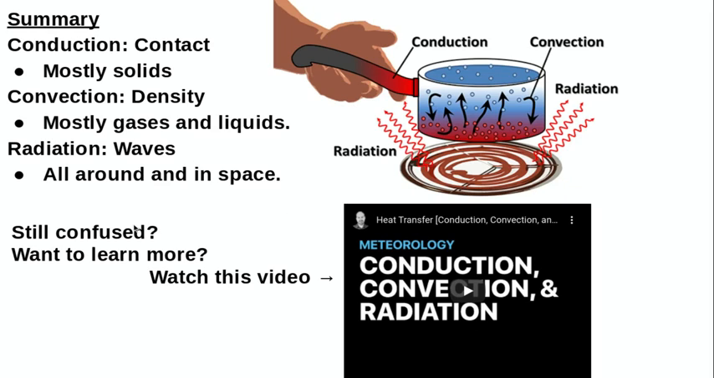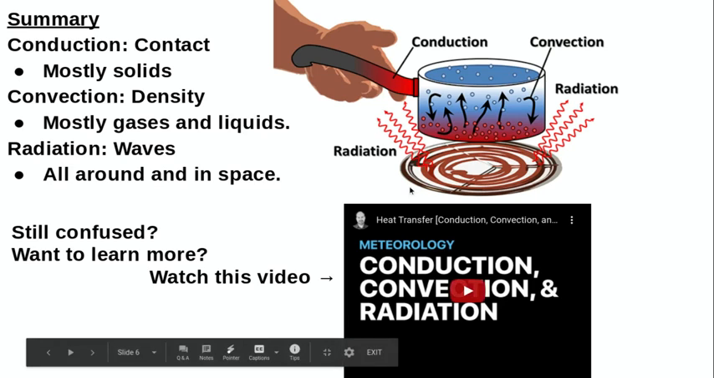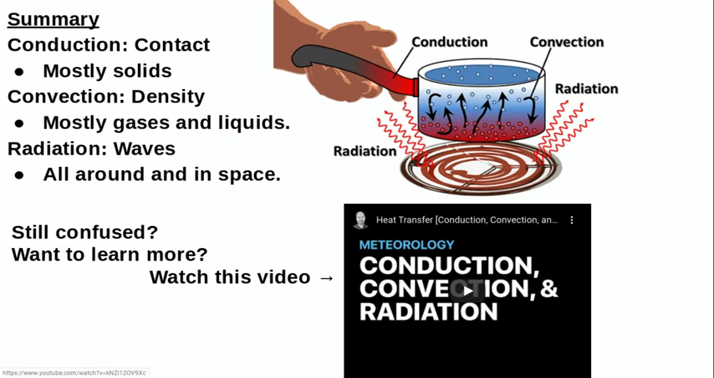All right. If you're still confused or just want to learn a little bit more about these three different types of heat transfer, make sure you watch this video. It does a pretty good job of summarizing everything we just talked about. Right. But now we're going to talk a little bit more about radiation. Once again, this is going to be a key part of understanding what we're going to talk about in our next lesson, which is the greenhouse effect and how it affects Earth's climate.